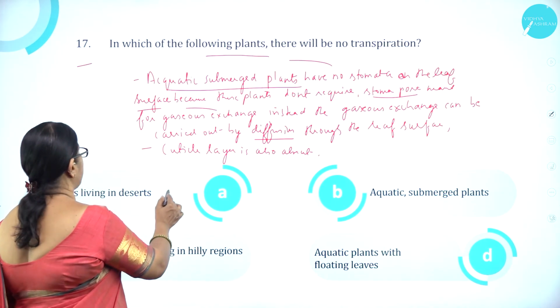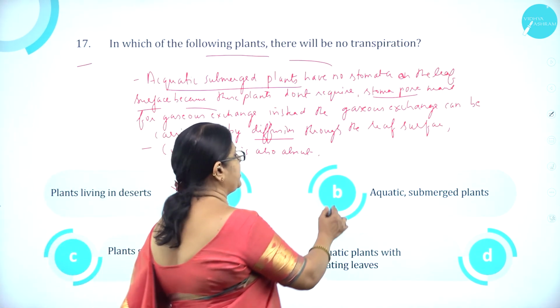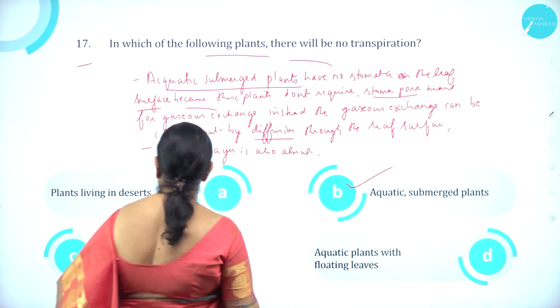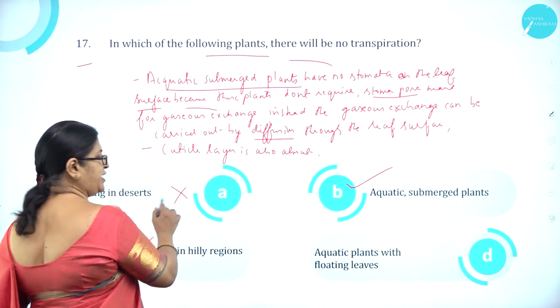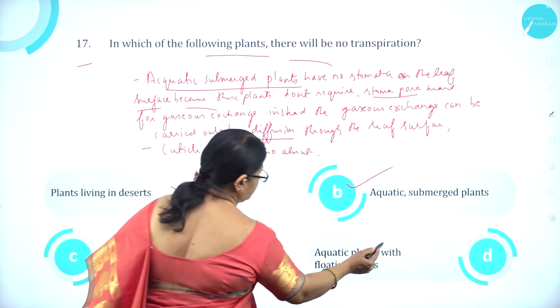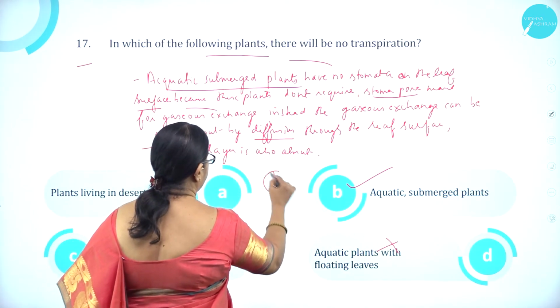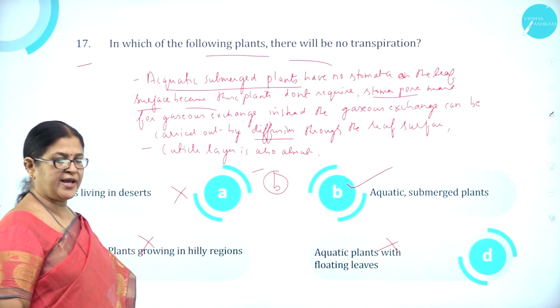So option A, plants living in desert, is wrong. Option B, aquatic submerged plant, is correct. Option C, plants growing in hilly regions. In all these, transpiration takes place, and this is also wrong. So option B is the right answer.